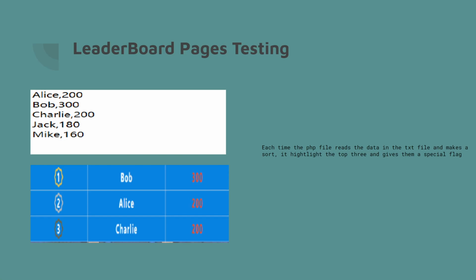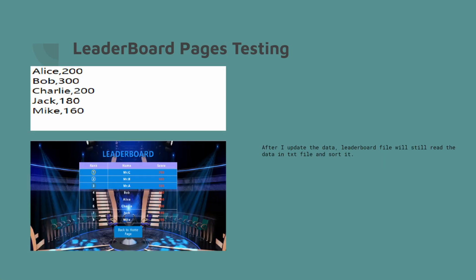For the leaderboard page testing, first I have this data on the top left side. It will display on the leaderboard page with a highlight and a special flag around their ranking, with their name and scores.